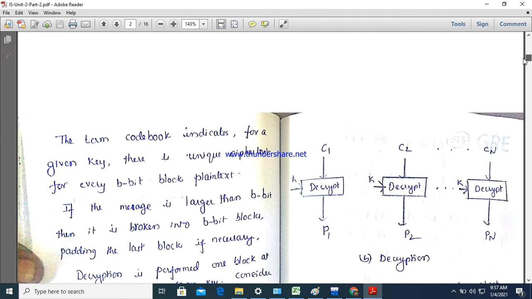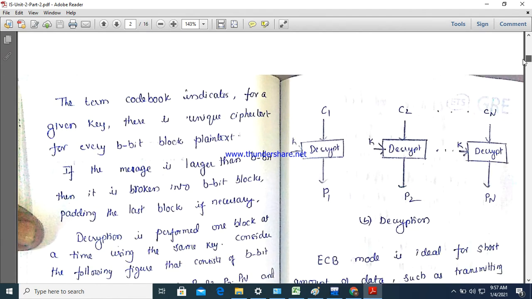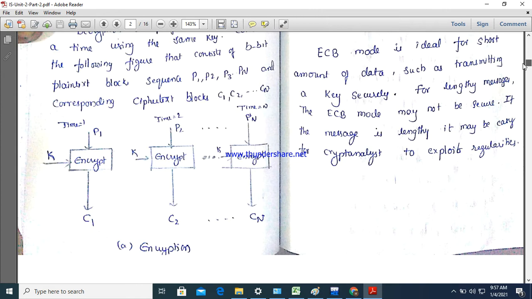So electronic code book, how are we going to encrypt? We divide the plain text into a number of parts. Each part will be encrypted separately and the cipher block will be generated, so individual cipher blocks are generated. That's why it is called electronic code book, and it is vulnerable because when the code is repeated, it is easy to identify. So that type of attack may be possible.